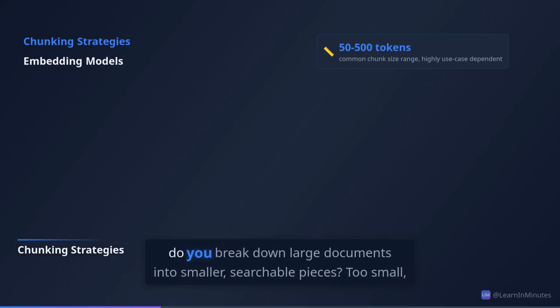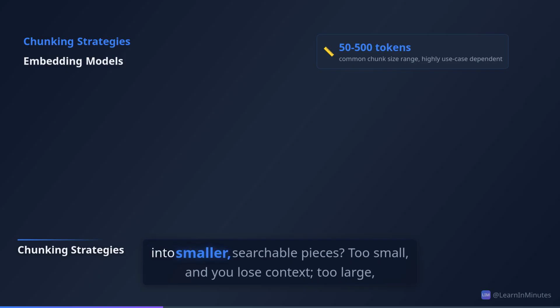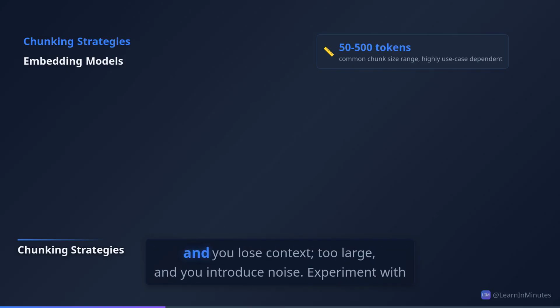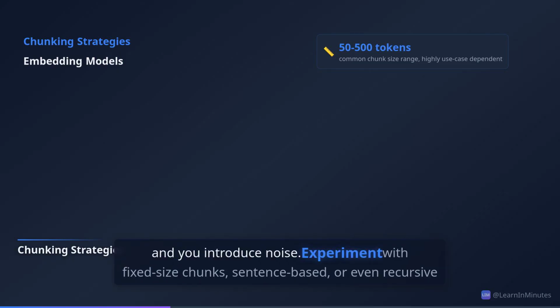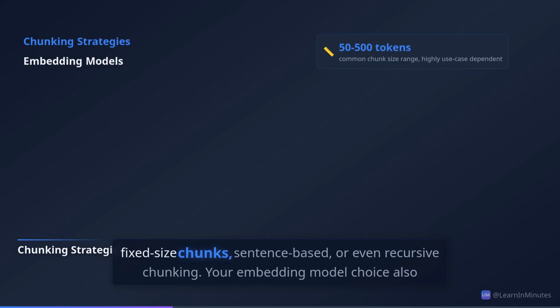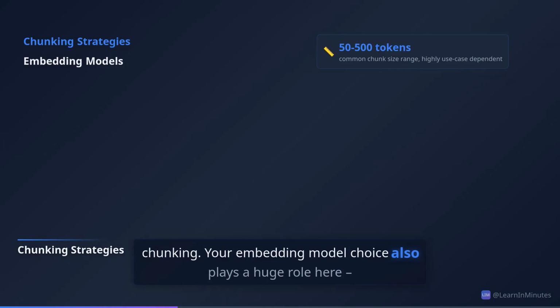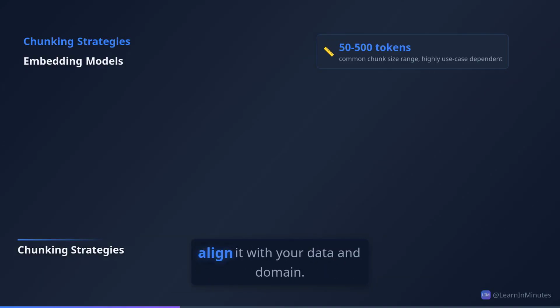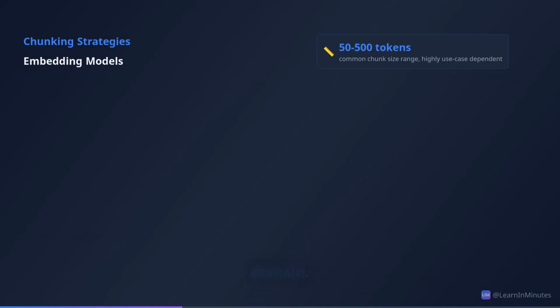Next, consider your chunking strategy. How do you break down large documents into smaller, searchable pieces? Too small, and you lose context. Too large, and you introduce noise. Experiment with fixed-size chunks, sentence-based, or even recursive chunking. Your embedding model choice also plays a huge role here. Align it with your data and domain.